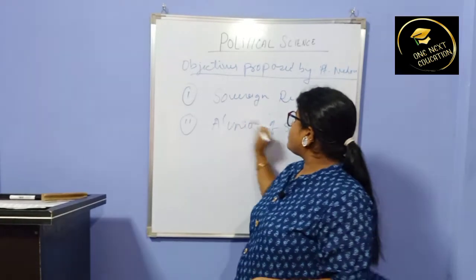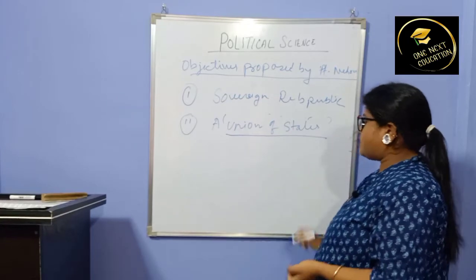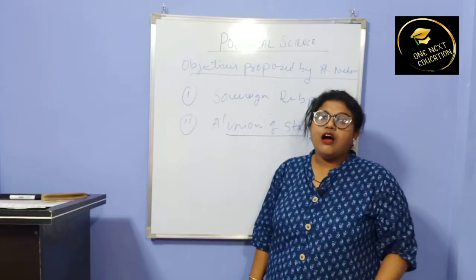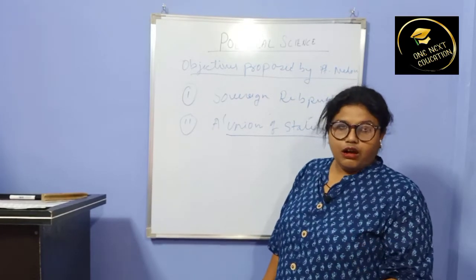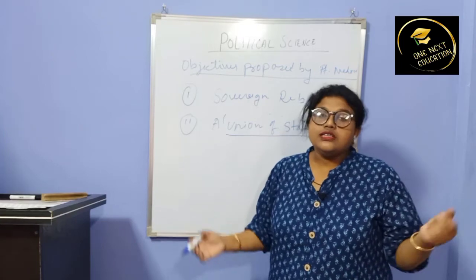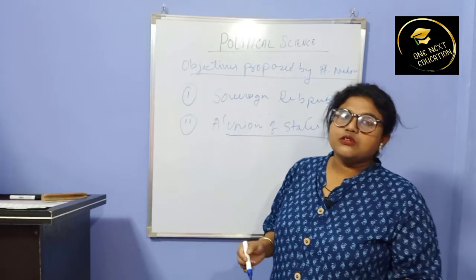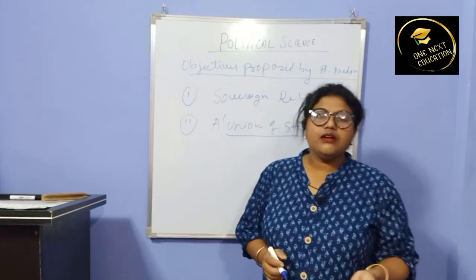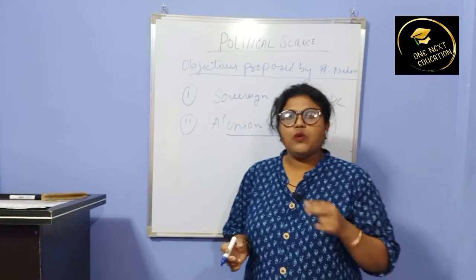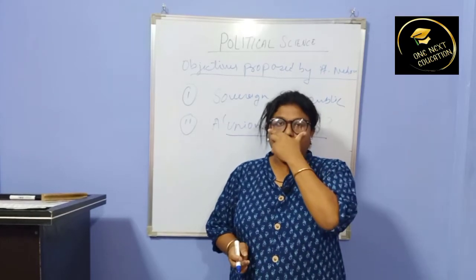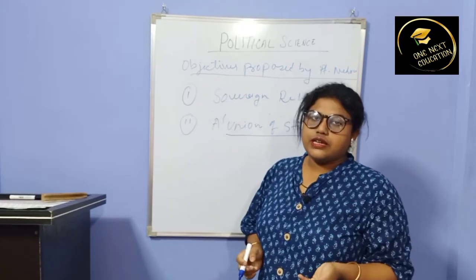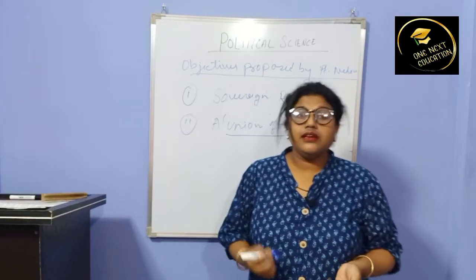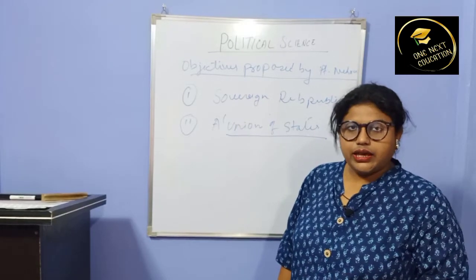So he gave importance on the union of states. That means those states which were under the British government, or princely kingdoms under the British, should continue to be a union of states. All the states should be brought under one, or all the states should make a union. So he proposed the union of states, those which were under British-ruled India. Okay.